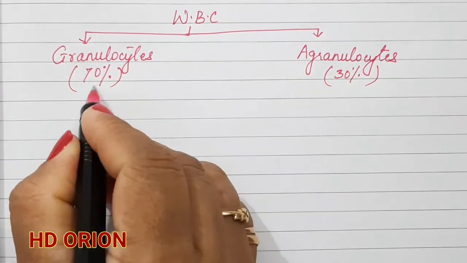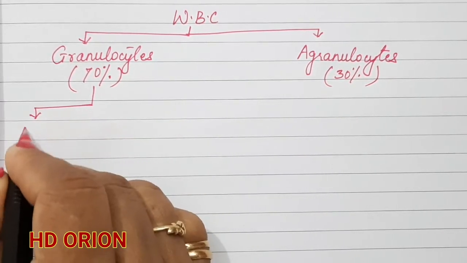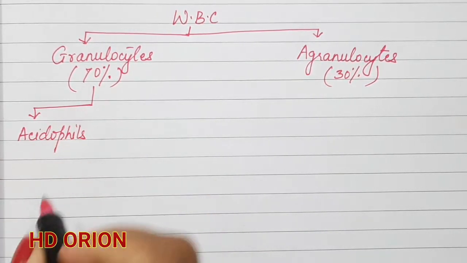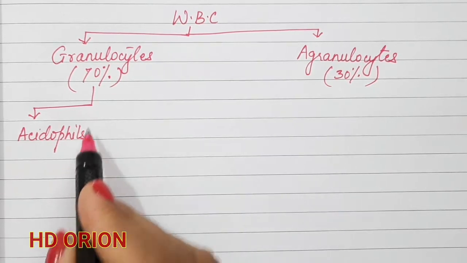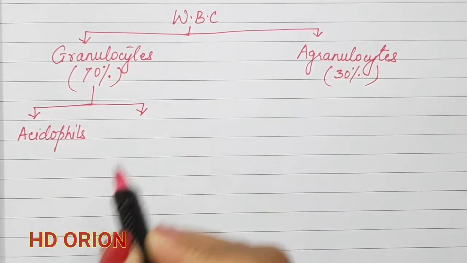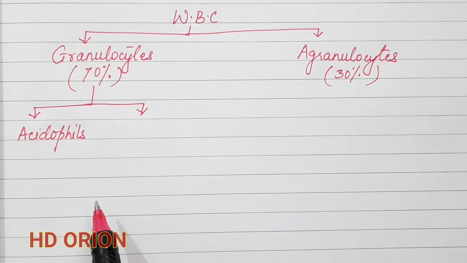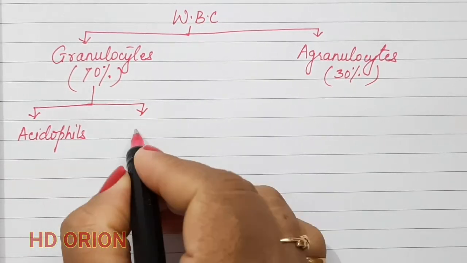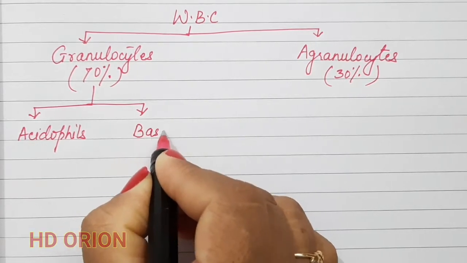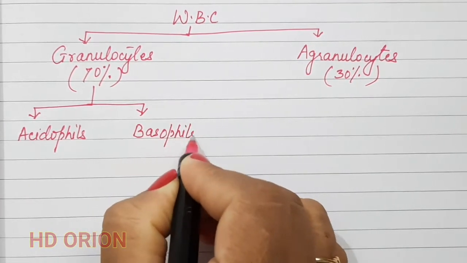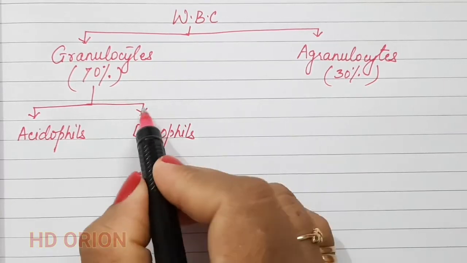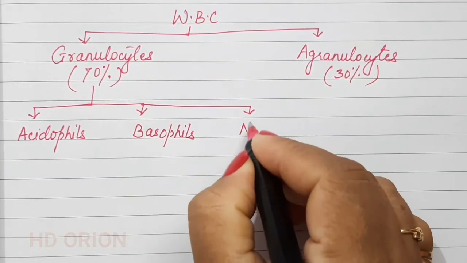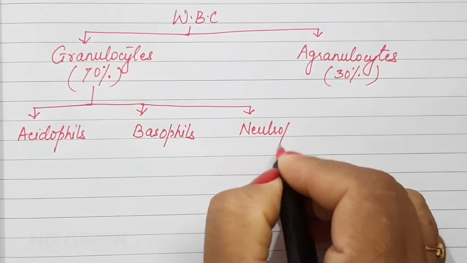They are further of three types. If they get stained with acidic stains, they are called acidophils. They usually do not get stained by all the stains. If the pH of the stain is acidic, the cells are called acidophils. But if they are stained with basic stains, then the cells are called basophils. And if they get stained by both the stains, then we call them neutrophils.